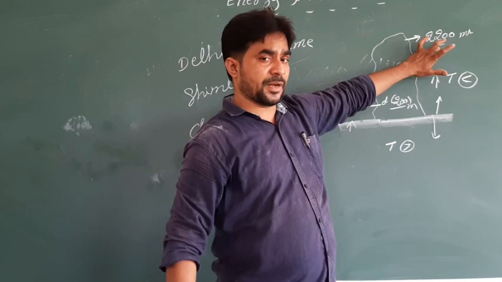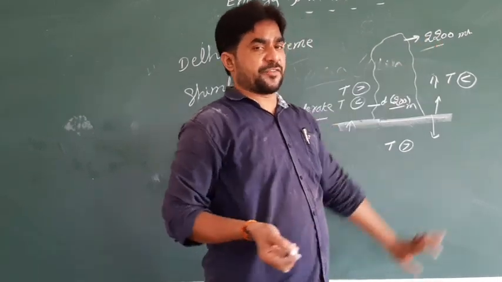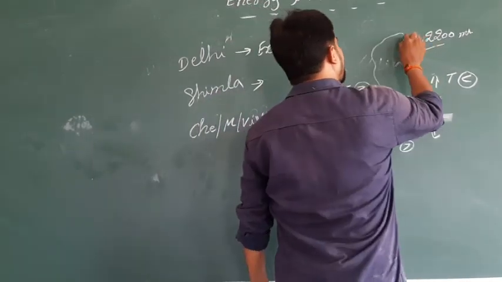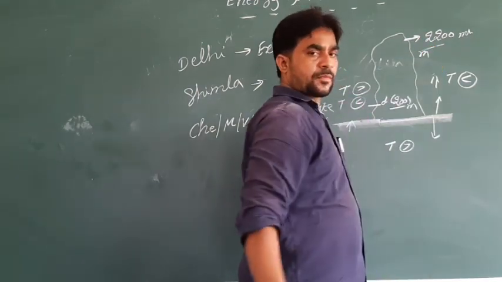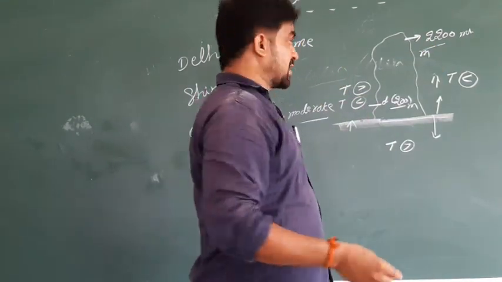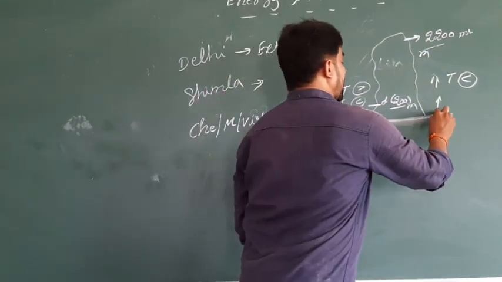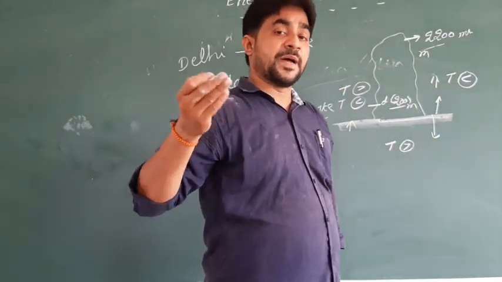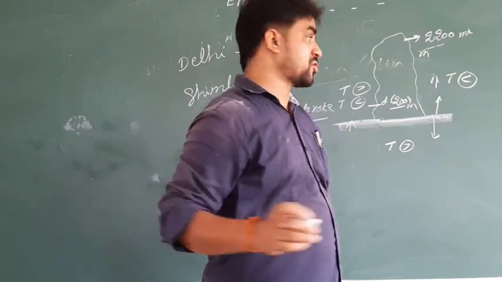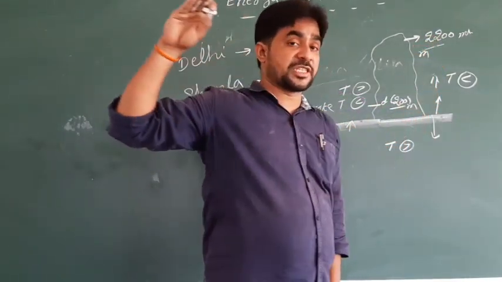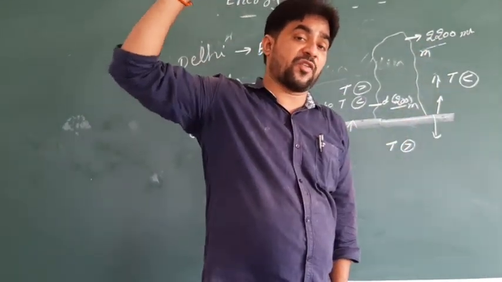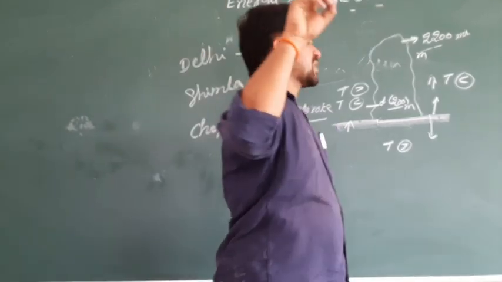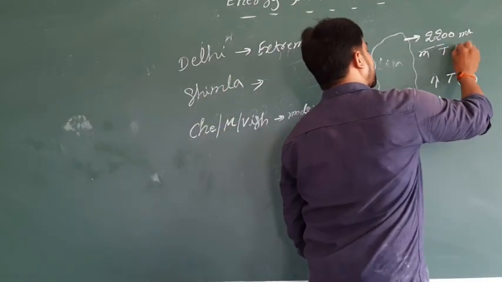But in the region of Simla, the temperature is different because it is found on the mountains, and we know that if we go above sea level, for every 1600 meters the temperature is reduced. Because of the height above sea level and because it is on the mountains, the temperature is very low.